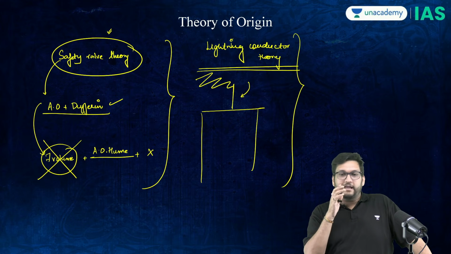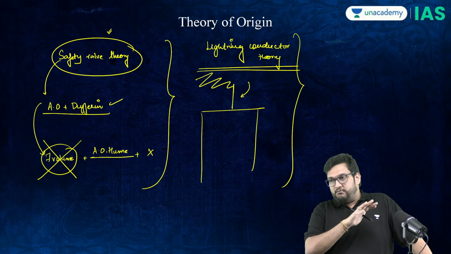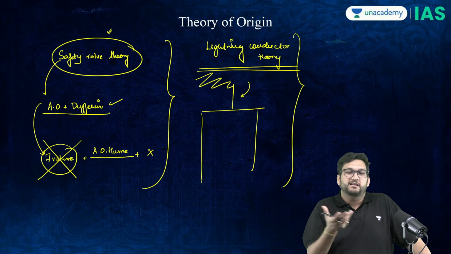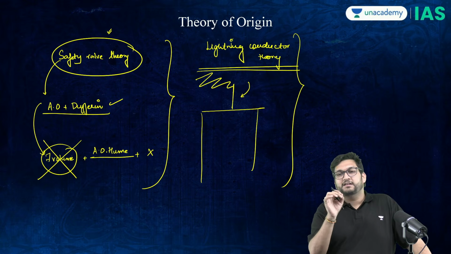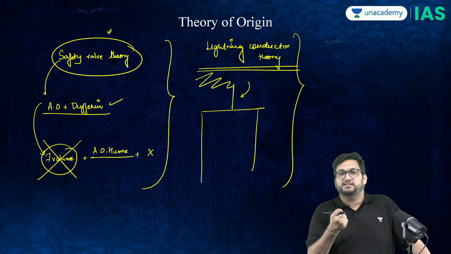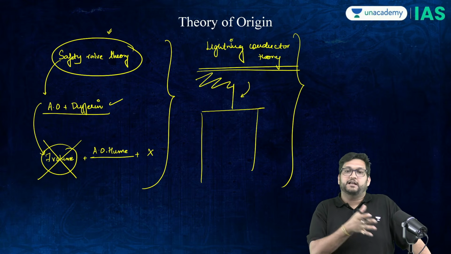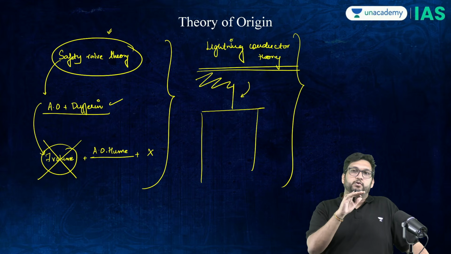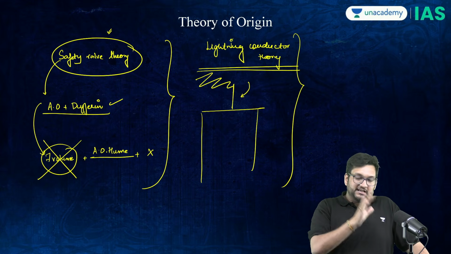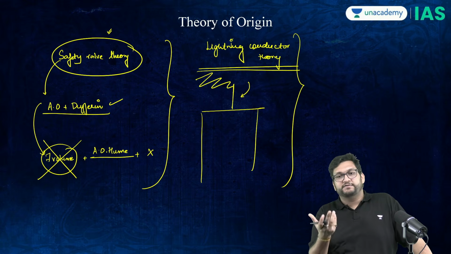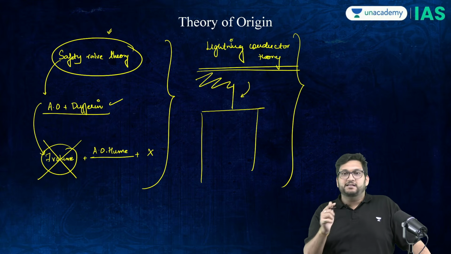Now, is this true? Again, we don't know on a scale of plausibility; neither is fully plausible, because this is not black and white, it is gray. History or historians cannot actually capture motives and intentions. Therefore, we don't know if either is correct or incorrect. We believe that both have some understanding behind them. Safety valve theory, most probably a myth. Lightning conductor theory, a way of saying that the safety valve theory is incorrect. Then the question is,